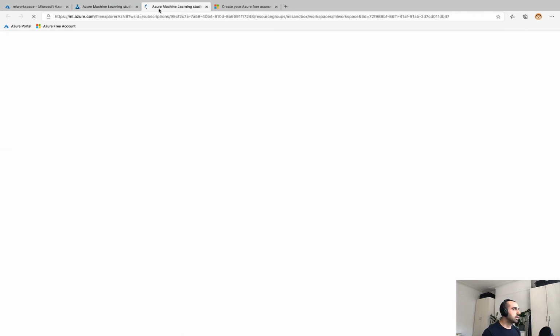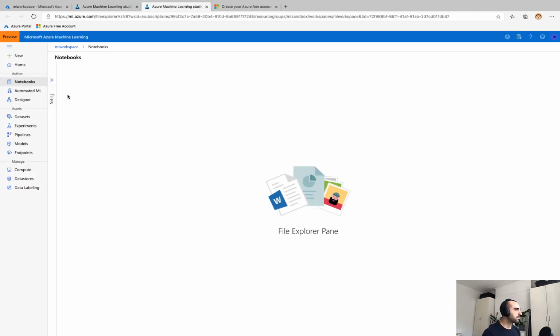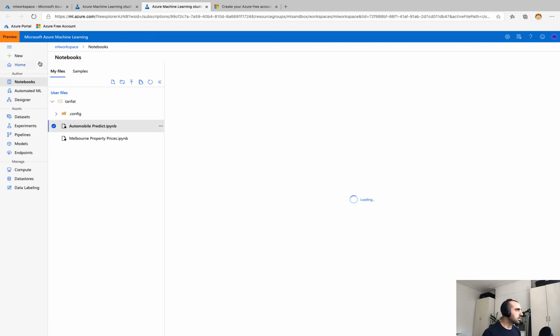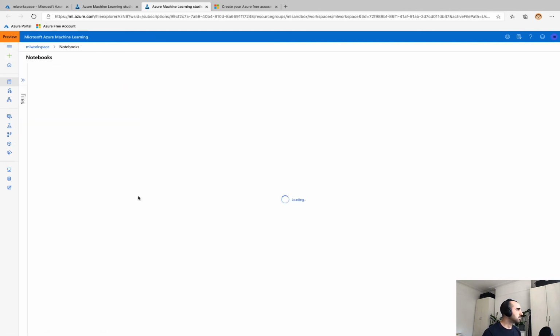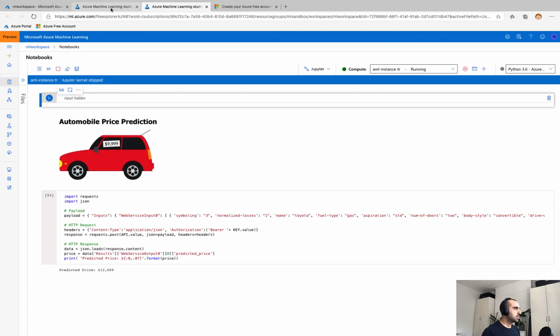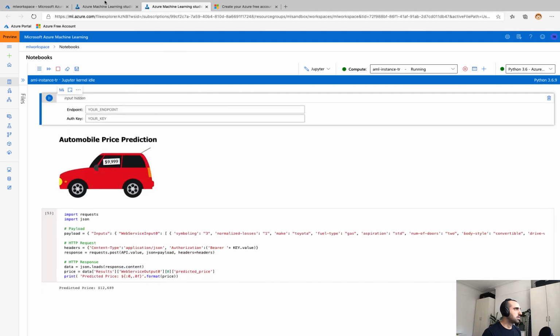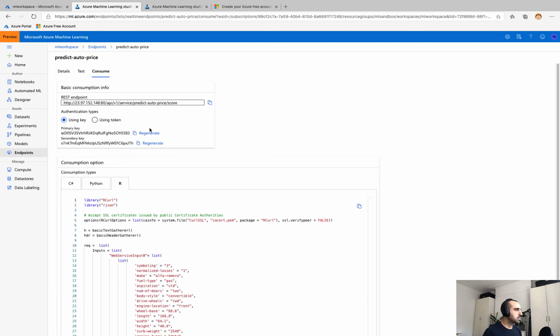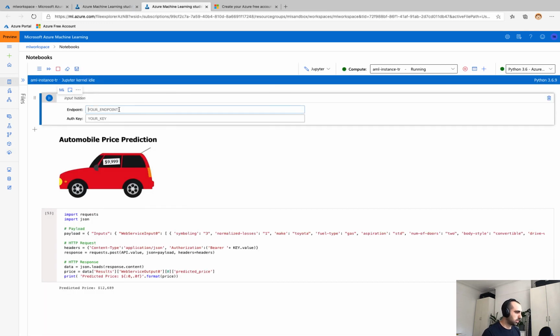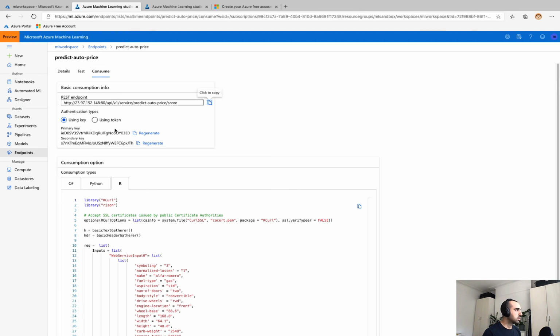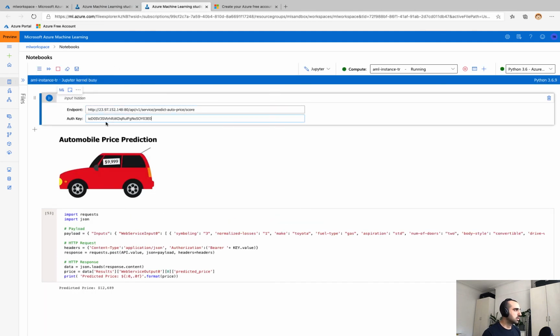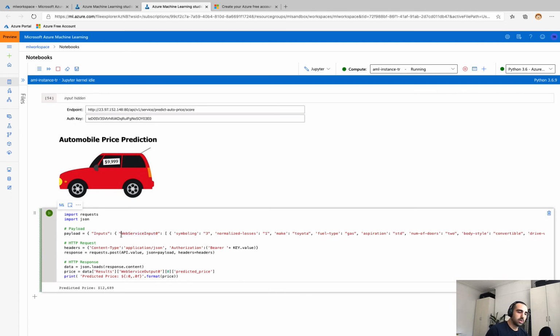Now, I've already pre-created a notebook, so I'll just bring that up in a new tab. And we'll collapse all this to give us some real estate. And we will need our endpoint and our key. And so I'll just run this widgets module. Okay. So endpoint and key. So let's just copy that from the consume tab. Paste the endpoint. Paste the key. And in terms of the code, it's really straightforward.